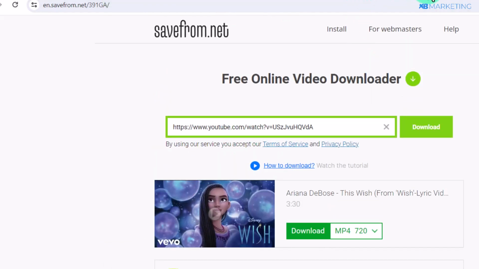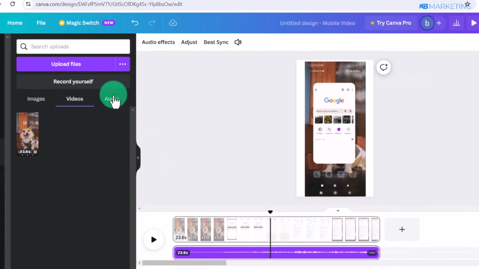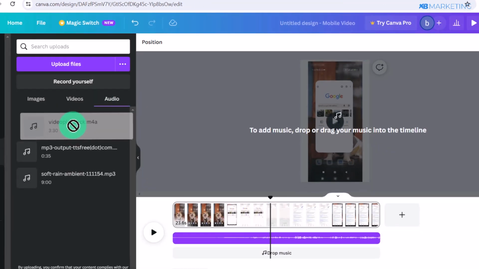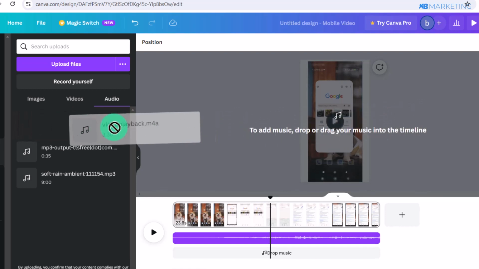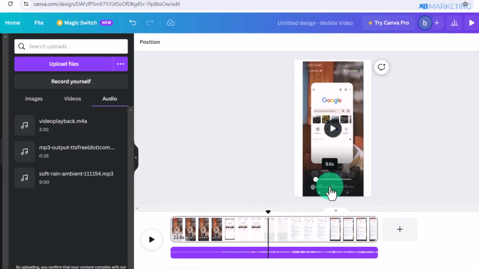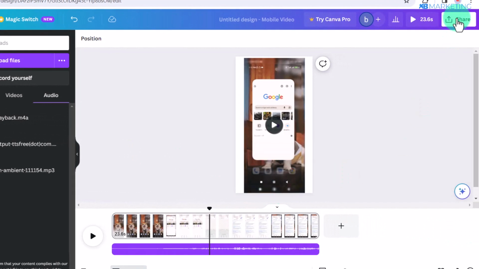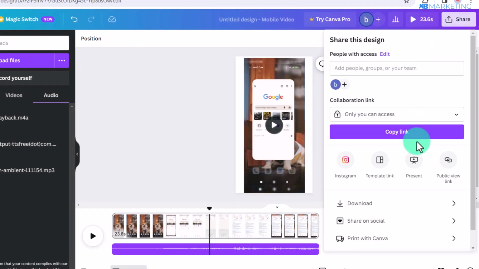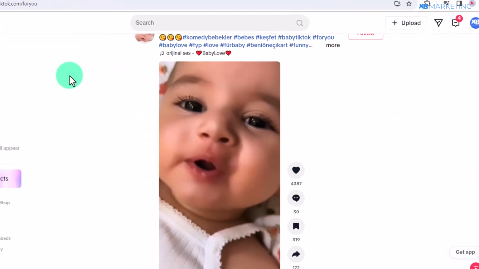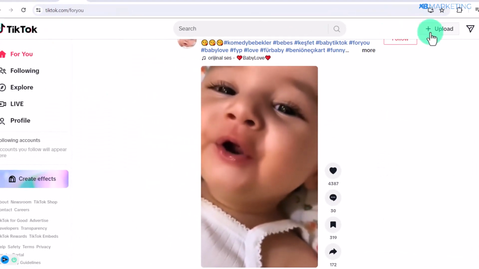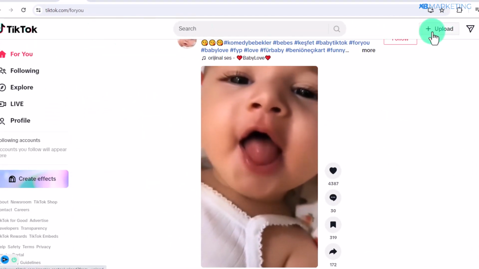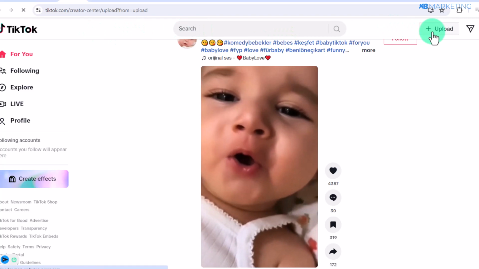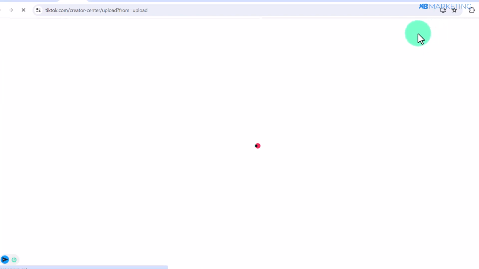So once you download that, all you need to do is to then make sure to upload that audio, something like this. All right, so you want to upload the audio and you want to include it in this video you made. So once you add that audio into your video, then you can then click on share to download this video. So once you do that, all you then need to do from here is to then go over to your TikTok account and you want to upload that video. And I recommend you do this from your mobile device.